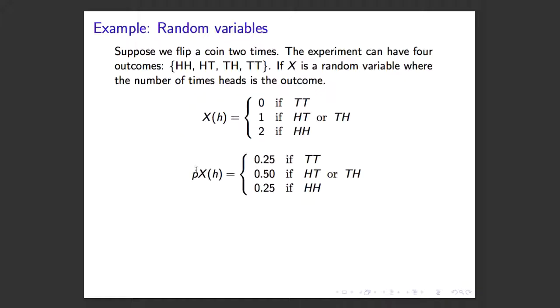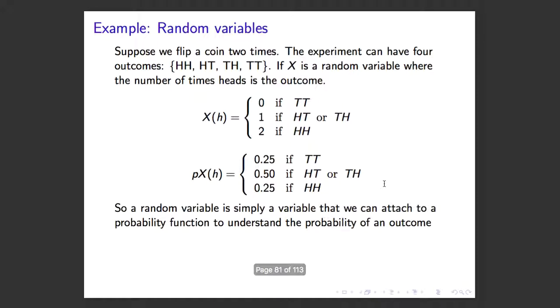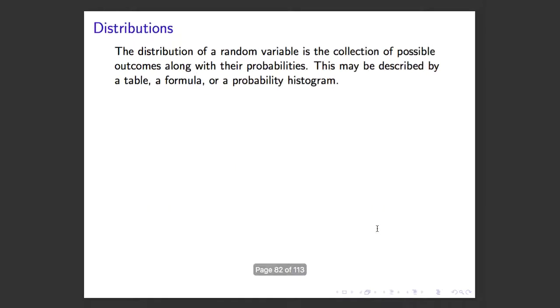So here we can say the probability of x is 0.25 if tails-tails, 0.50 for heads-tails or tails-heads, and 0.25 if heads-heads, right? So a random variable is simply a variable that we can attach to a probability function to understand the probability of an outcome.